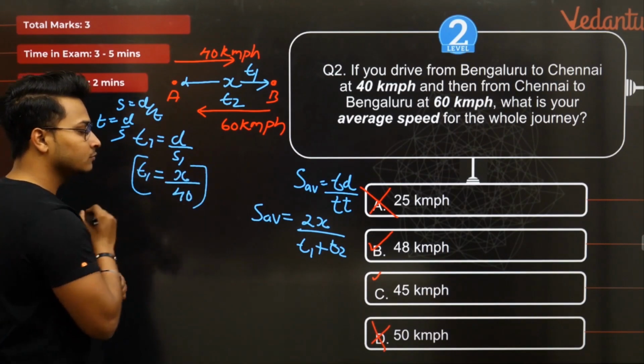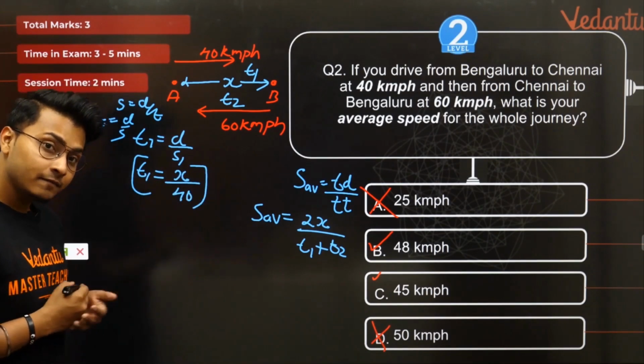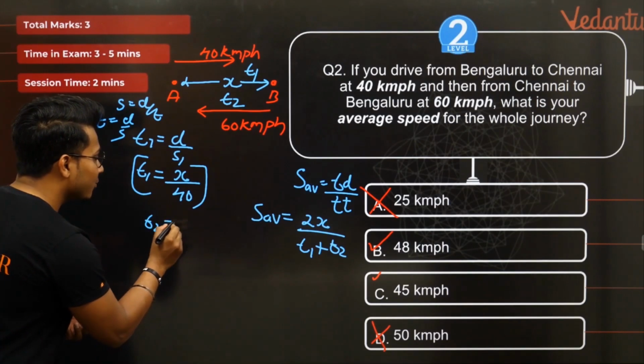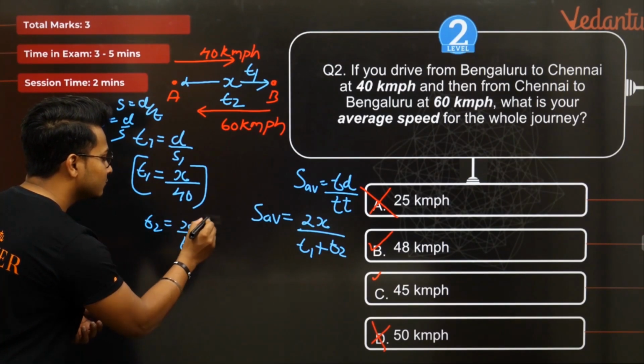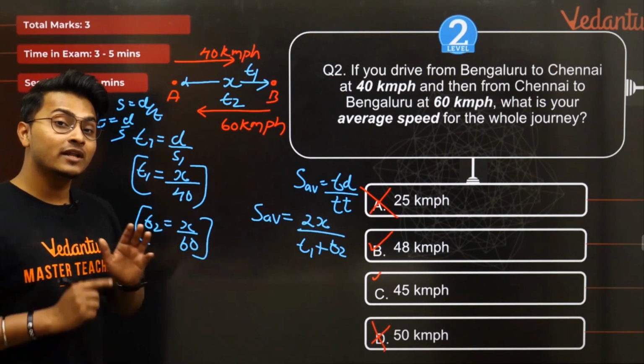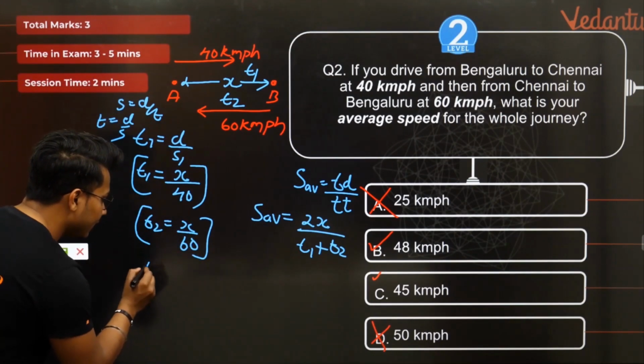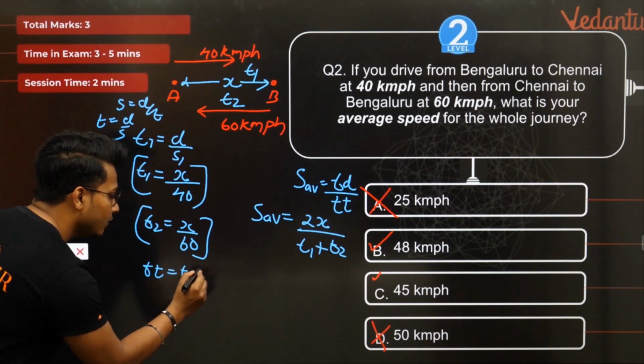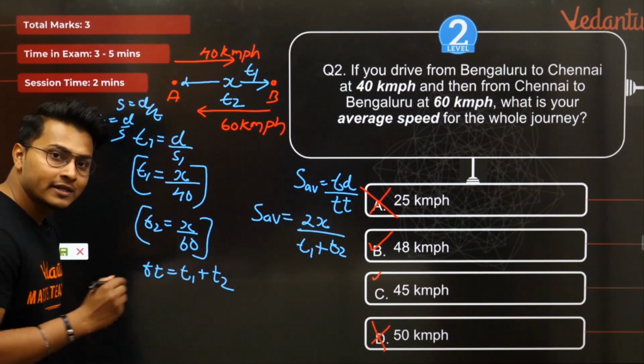I have got it. I'll find out t2 the same way. t2 is equal to x upon how much? 60. I got t2 also. Let me find out what t1 plus t2 is, that is the total time taken. So my TT, that is total time taken, is equal to t1 plus t2. What is your t1?